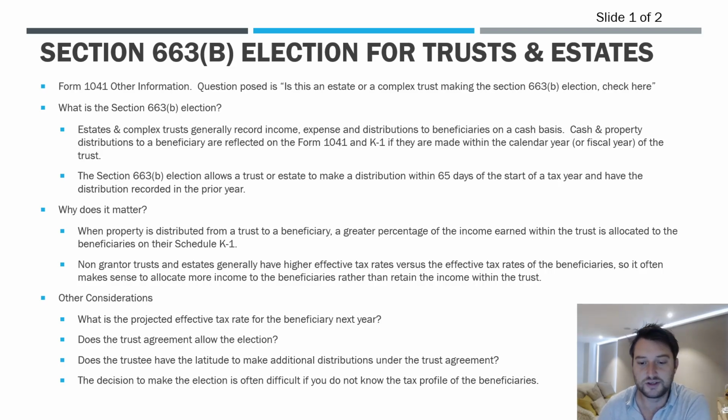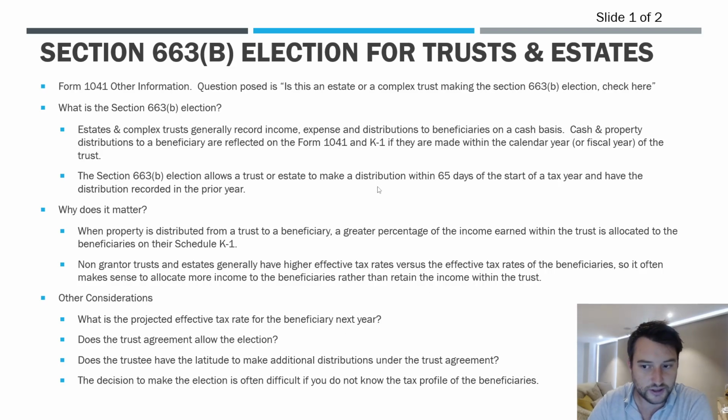And then obviously, when we look at the example, what we're going to see is that we have to really know the tax profile of the trust that we're doing the taxes for and the beneficiaries, right? If we don't know the income tax profile of the beneficiaries, then we could be shifting income and just making it worse, okay? And again, it's not necessarily shifting, it's more accelerating income or the income inclusion for that matter, but we'll look at the example here and hopefully that'll make things a little clearer.